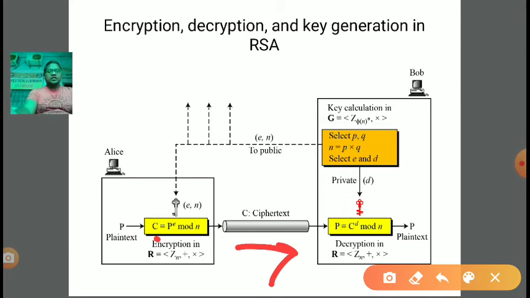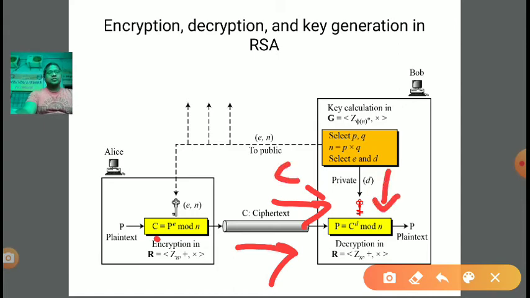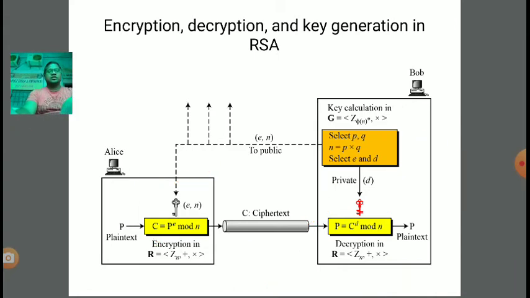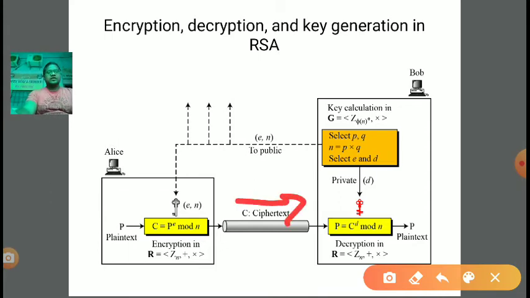In the decryption algorithm, the first input is the ciphertext C and the second input is the key. In a public key encryption algorithm, for encryption we are using the public key, and for decryption we are using the private key, right? All of you know this. In the previous lecture I explained. So the first input is the ciphertext, and the second input is D, that is the private key.